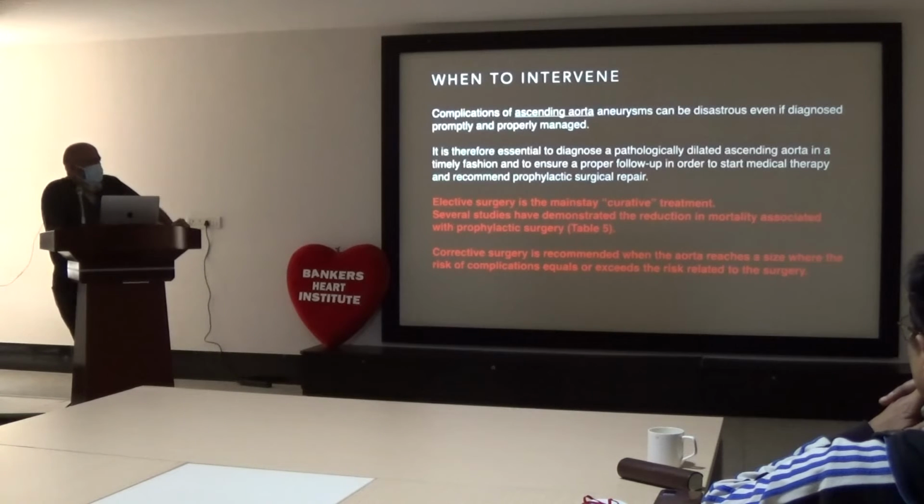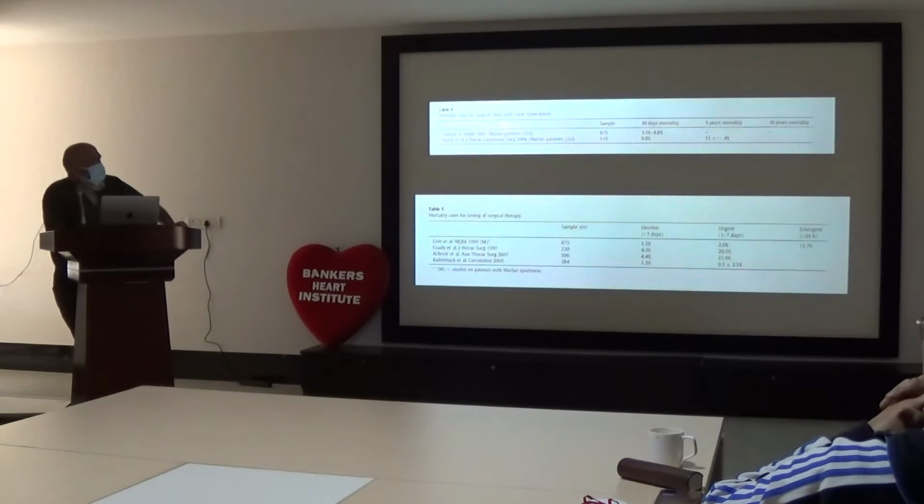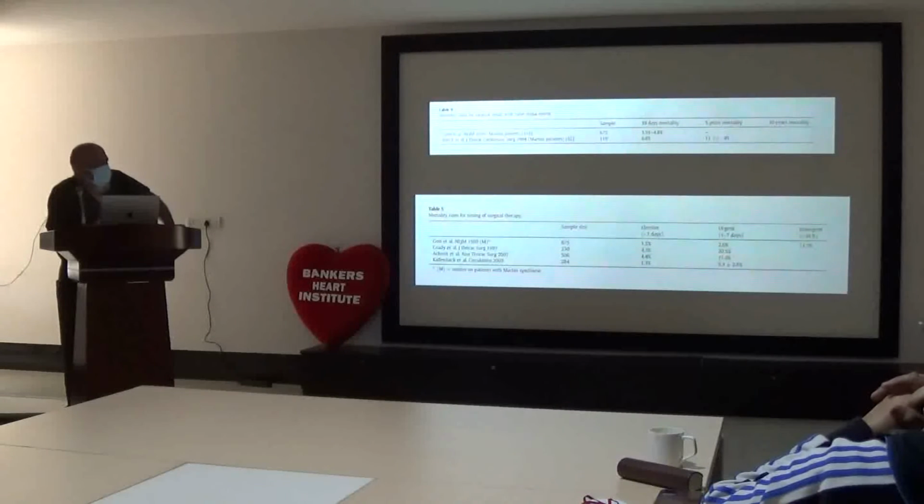Corrective surgery is recommended when the aorta reaches a size where the risk of complication equals or exceeds the risk related to surgery. So if you see the mortality rate for surgical repair with valve replacement and the mortality rate for timing of surgical therapy: in elective cases the mortality is less, whereas in urgent cases like complicated dissection or rupture, the mortality is very, very high, around 20%, sometimes 10 to 20%.